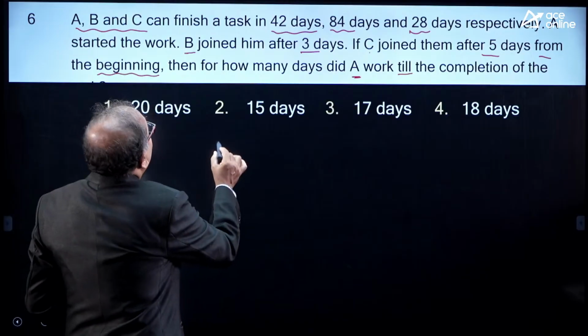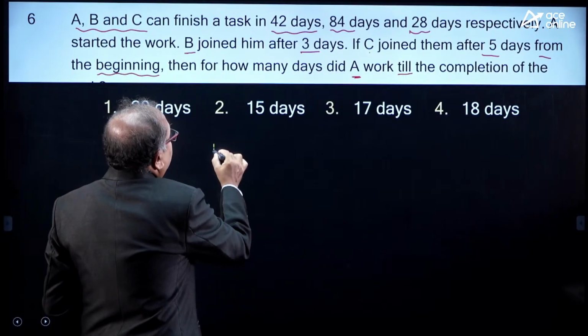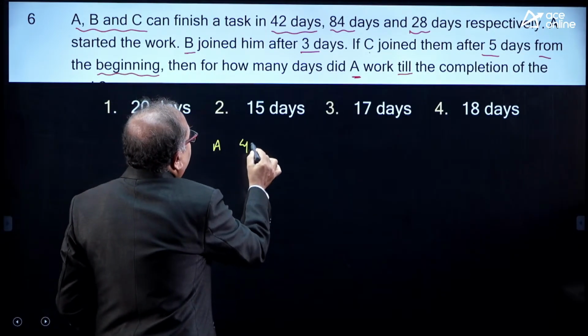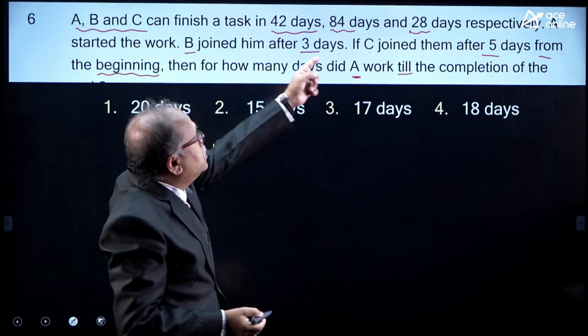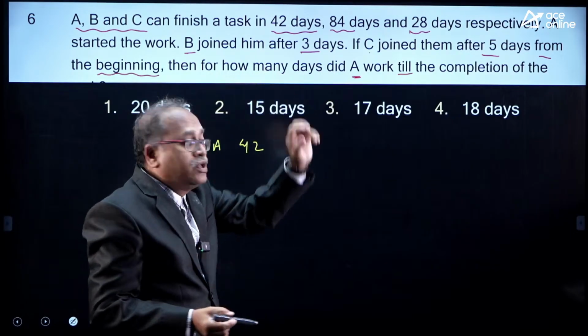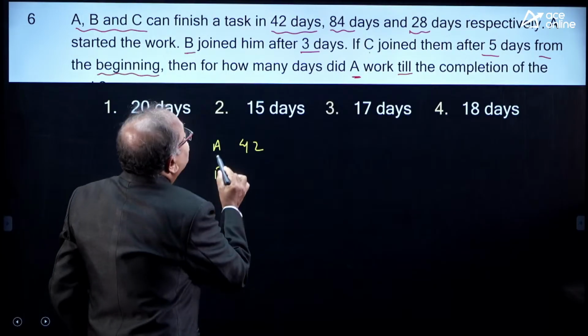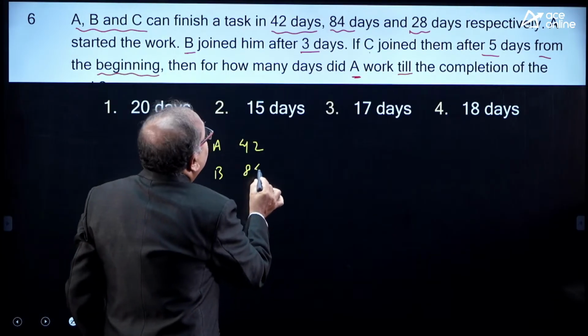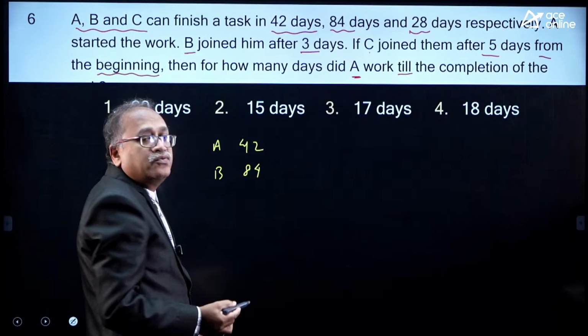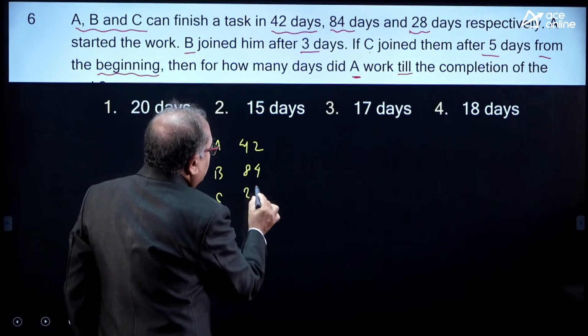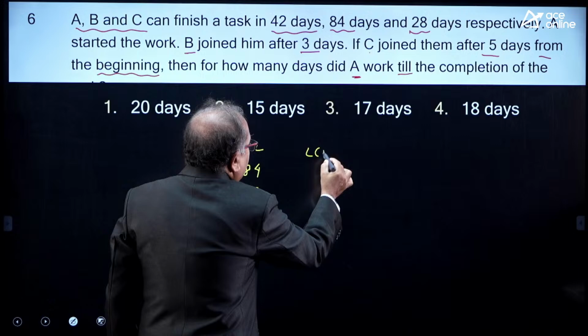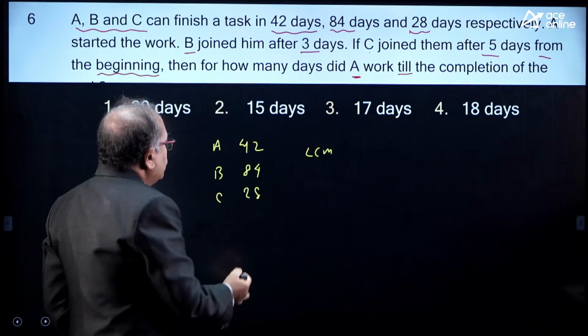So, I know that A can complete the work in 42 days. Don't write all this while you are writing the exam. From 42, 84, 28, find out the LCM. So, for the explanation point of view, I am writing here: 42 and 84, the LCM is 84, and C is 28.